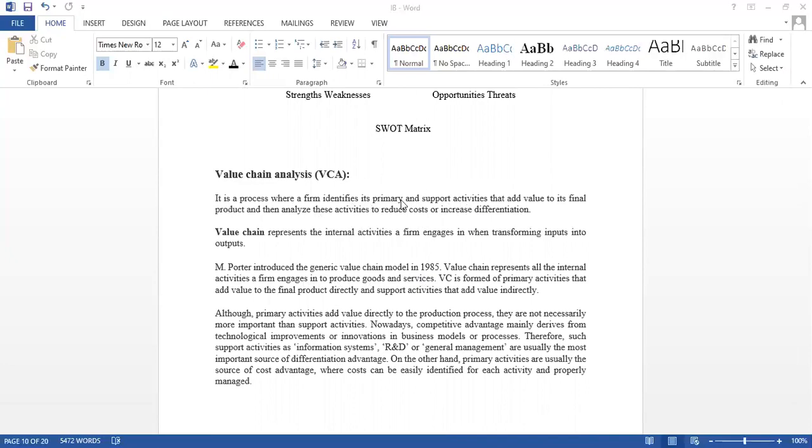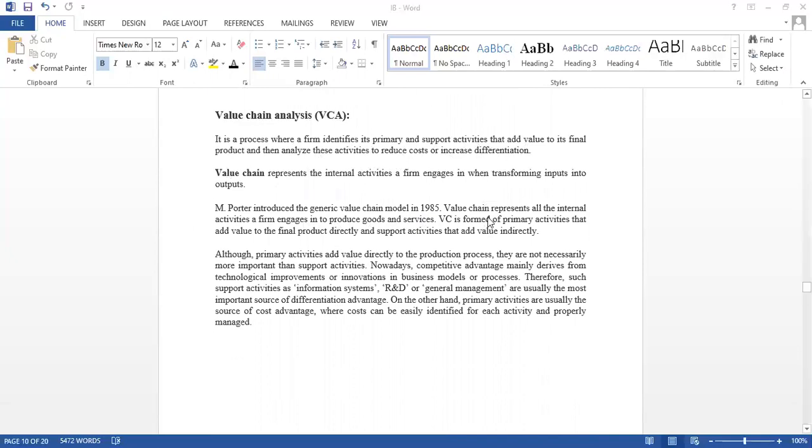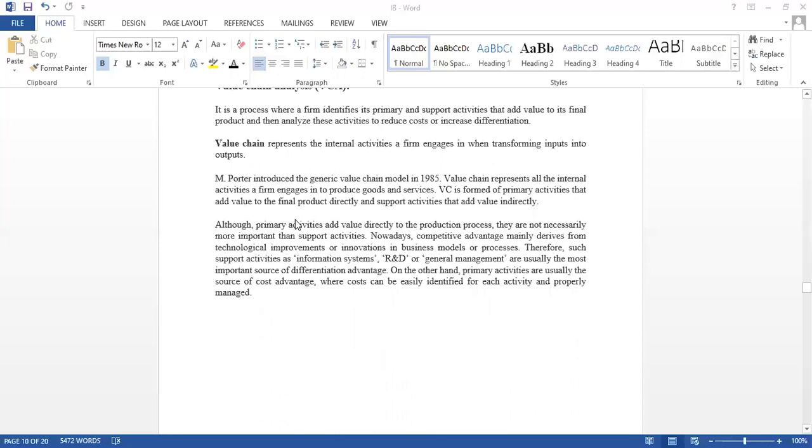So identify the primary and supportive activities that add value to the final product, by minimizing cost and increasing differentiation. That is nothing but value chain analysis. So the value chain represents the internal activities a firm engages in when transforming inputs into outputs.